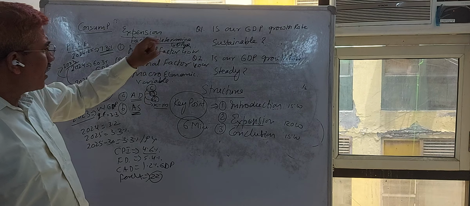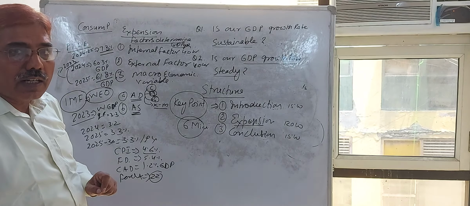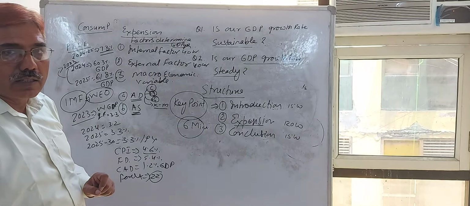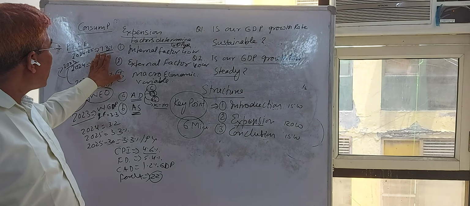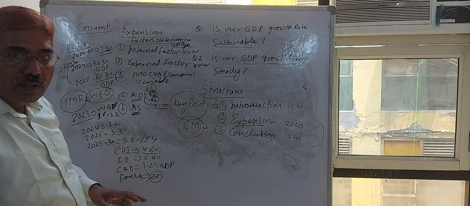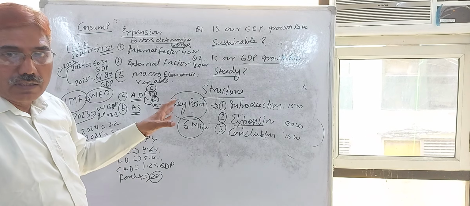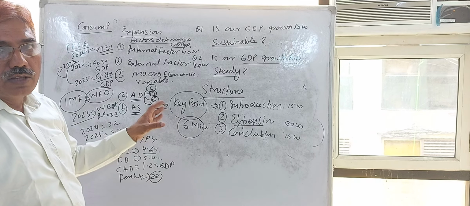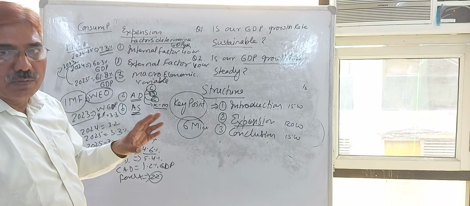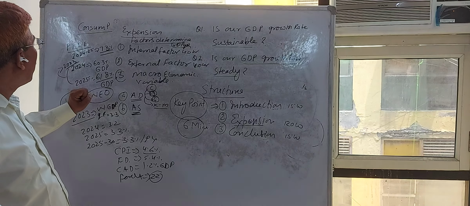Now write down the internal factor. What will you say? Our GDP growth rate is internally determined. Rural consumption expenditure and private final consumption expenditure are increasing very sharply, highest since 2023, at 7.3%, which is responsible for the high GDP growth rate. It was predicted by our Central Statistical Organization for the year 2024-25 in the Economic Survey as 6.4%. Actually, it was 6.5%, as per the data given by The Hindu newspaper.